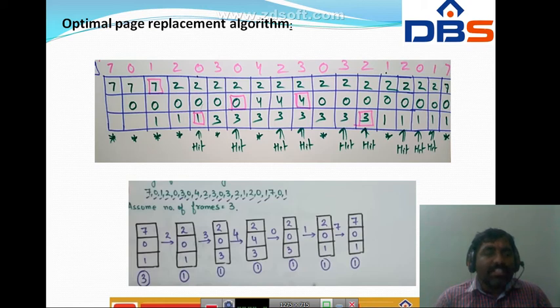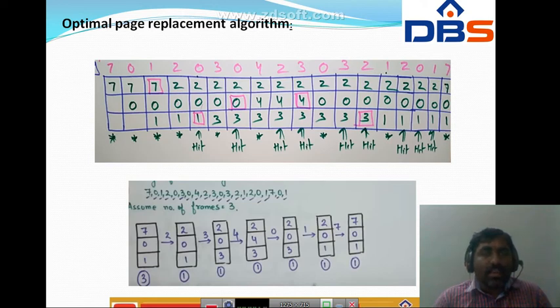Next page is 0. Here 0 is there in 203, so it is a page hit. The next one is 4, and 4 is not there. Why? Because in the main memory we have 203 only, and the CPU is demanding page number 4. So which page are we going to replace? From the last onwards you have to check. We have to replace 4 with one of 203.